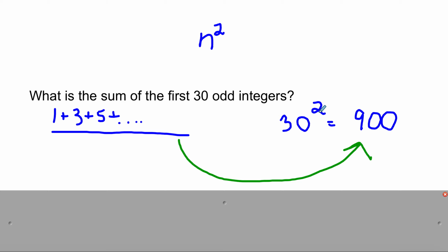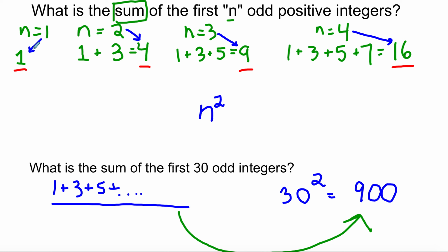This is why patterns and using inductive reasoning can be a powerful thing in math, because when we recognize these patterns, we can try and describe them, like saying each of these sums ends up being the square of those numbers, and then we make a rule about it. We generalize it, and we say, okay, in general, the sum of the first n odd positive integers is always going to be n squared. So that is your first lesson in geometry, that most of geometry is just sitting back and trying to process. It has very little to do with finding a right answer. It has much more to do with looking out and recognizing patterns.